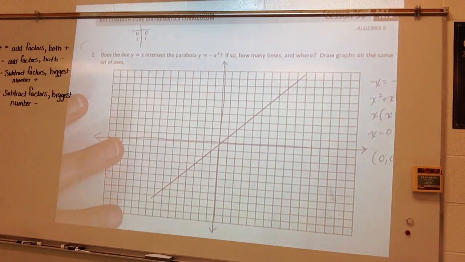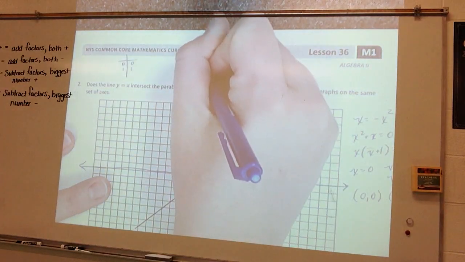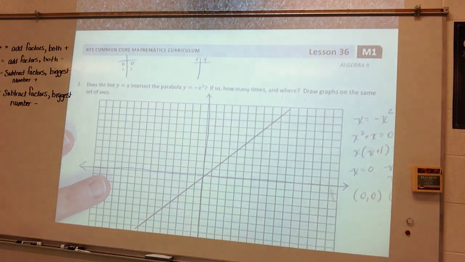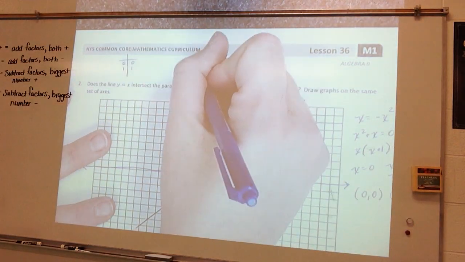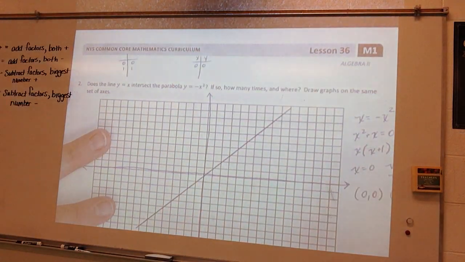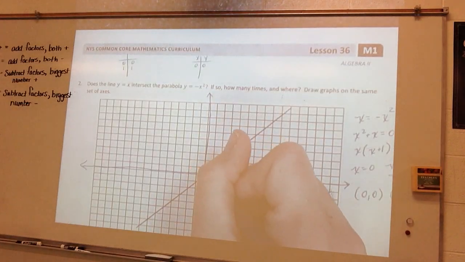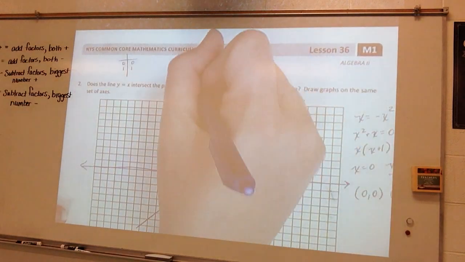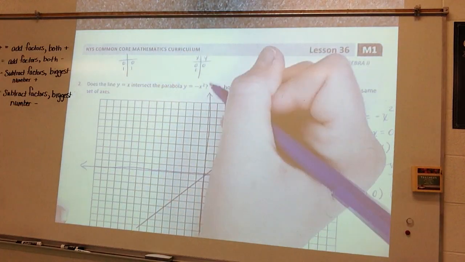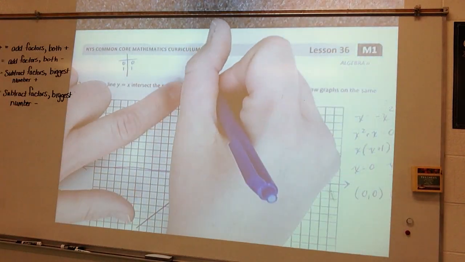Plugging in here for x and y. This is a parabola, sorry, not a line. If x is 0, y would be 0. If x is 1, I would have negative 1.